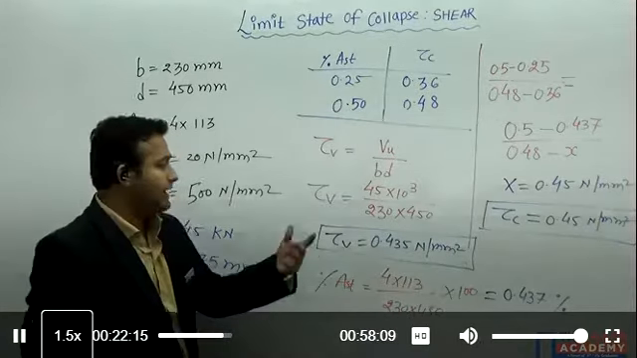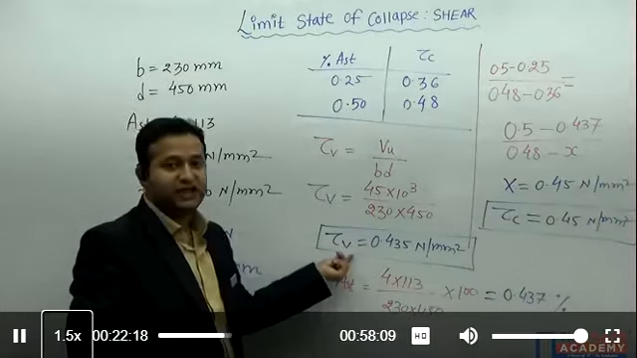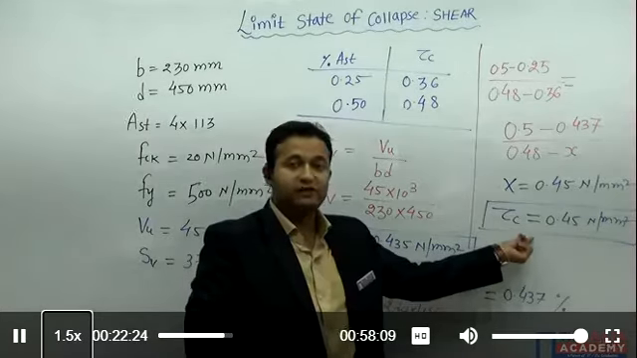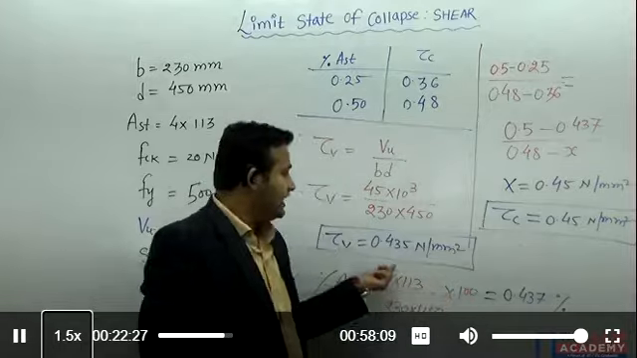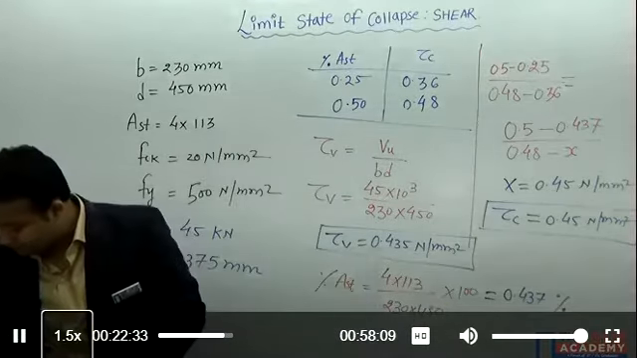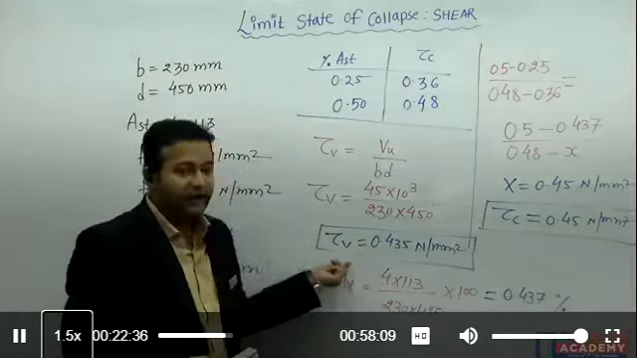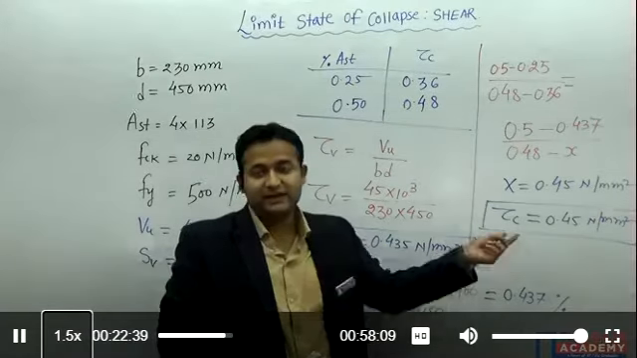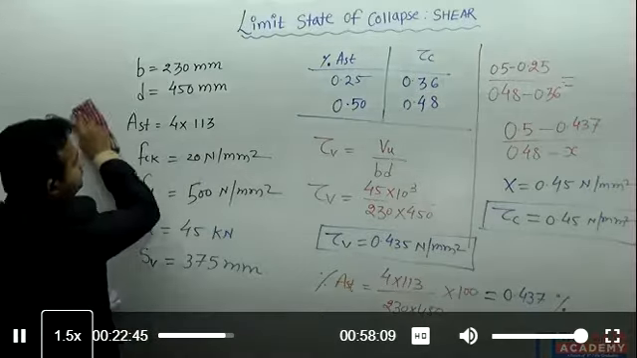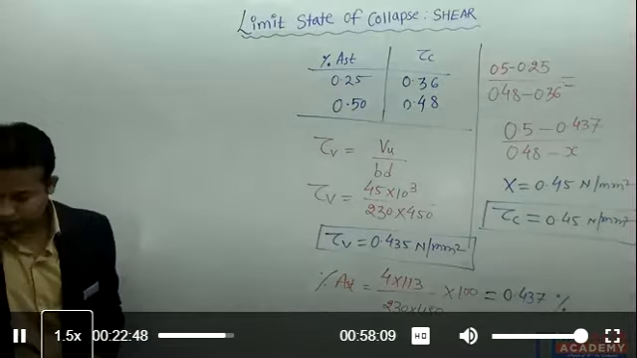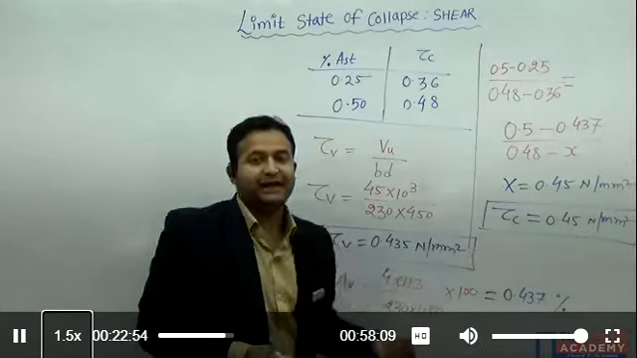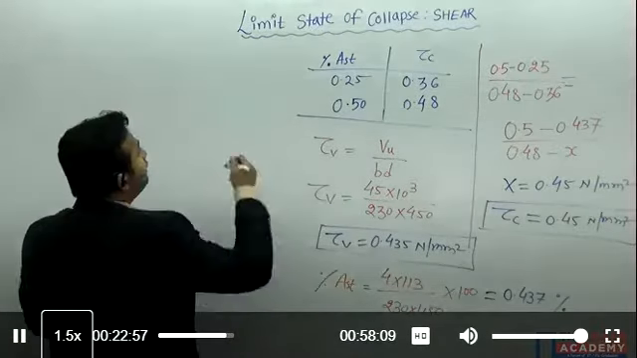So now I am having two values: the tau v value, which is your applied shear stress, and the second is your tau c value, the shear strength of concrete without providing the shear stirrups. Here you can see your tau v is less than tau c. That means it is your case number 1. So let's solve the case number 1.